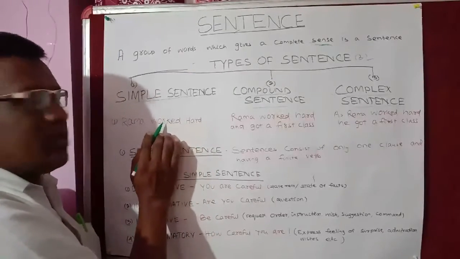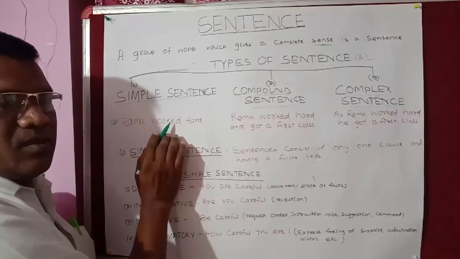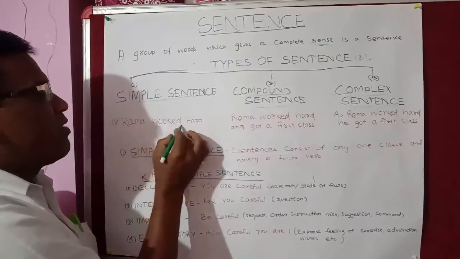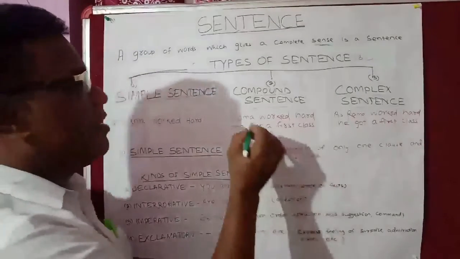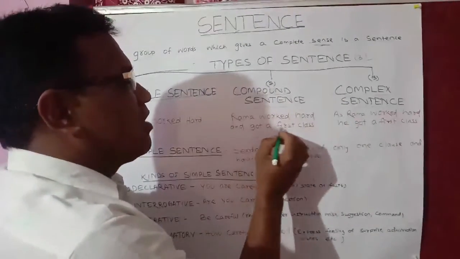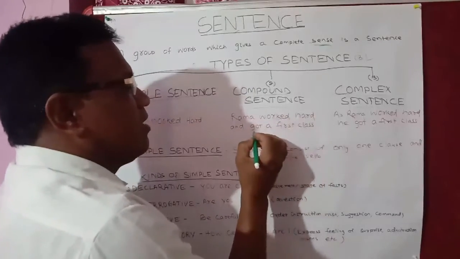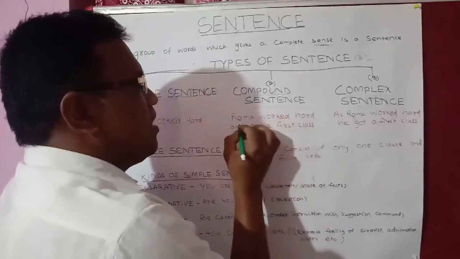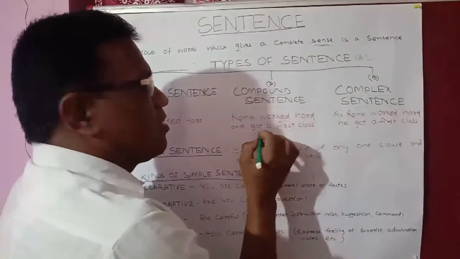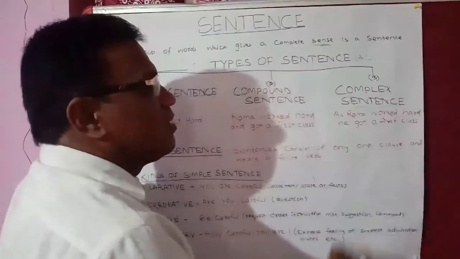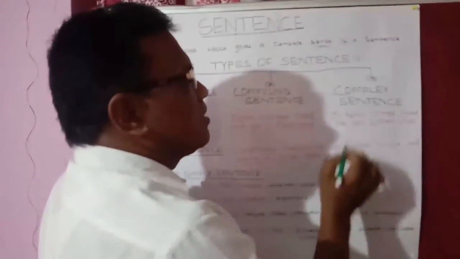Ramo worked hard. Here, the sentence is made of only one clause and having one finite verb, that is worked. So this is a simple sentence. Here, Ramo worked hard and got a first class. Here, there are two clauses. And is a coordinator. Here, worked and got are finite verbs. So this is not a simple sentence. This is a compound sentence.